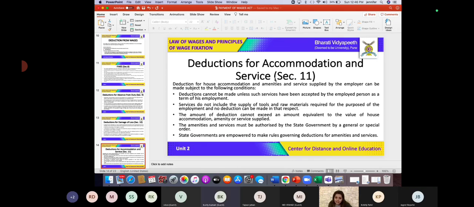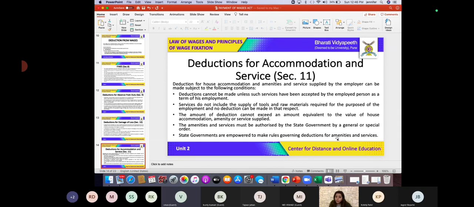And lastly, the amenities and services must be authorized by the state government by a general or special order. So always remember, students, the state government plays a very important role.